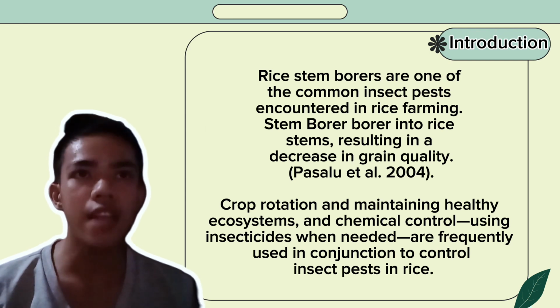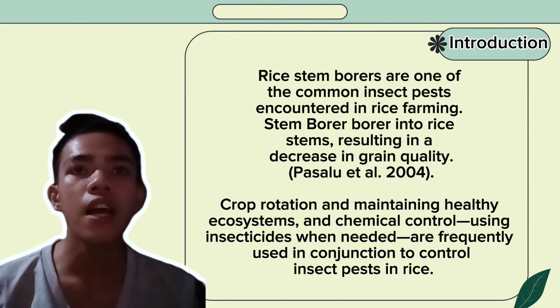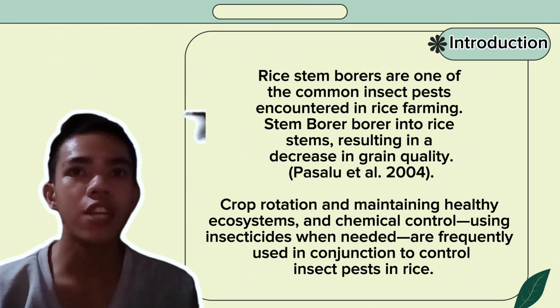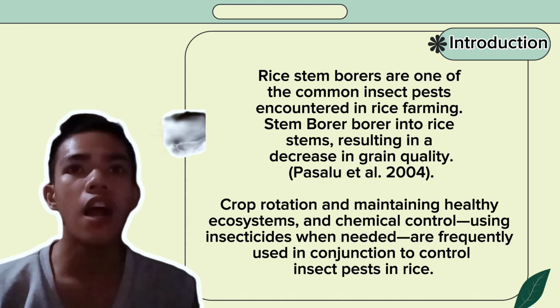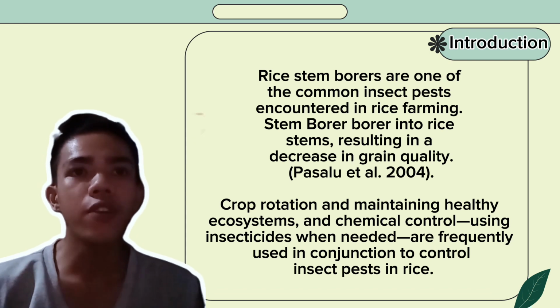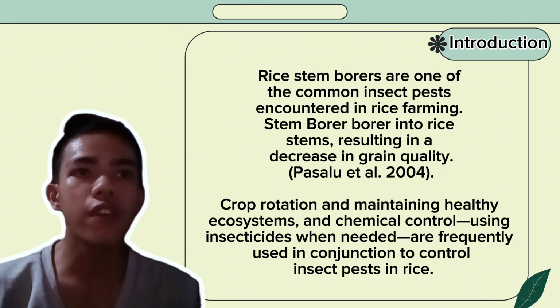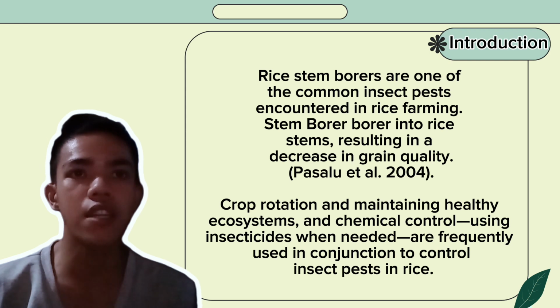Stem borers bore into the rice stems, resulting in a decrease in grain quality, according to Pasalo et al. 2004. Leafhoppers cause the plants to wilt, grow slowly, and spread viruses. The larvae of these tiny flies feed on the rice tissue, resulting in formation of galls and reduced growth of the plant impacted. Weevils that cause damage and contamination to stored rice grains, resulting in a decline in quality and financial losses, are known as rice weevils. Crop rotation, maintaining a healthy ecosystem, and chemical control using insecticides when needed are frequently used in conjunction to control insect pests in rice.